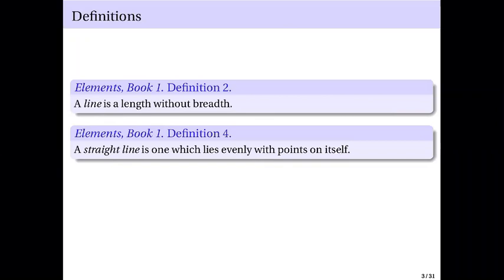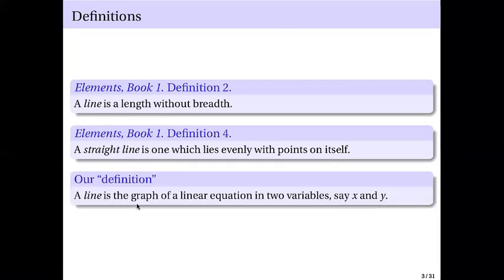Now our definition is the following. A line is the graph of a linear equation in two variables, say the variables x and y. We have solved some linear equations before in one variable, but here we are going to use two variables, say x and y, and the graph of that equation will be a line.